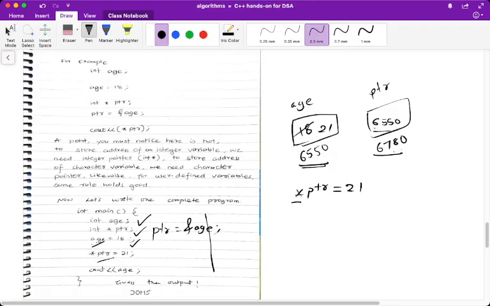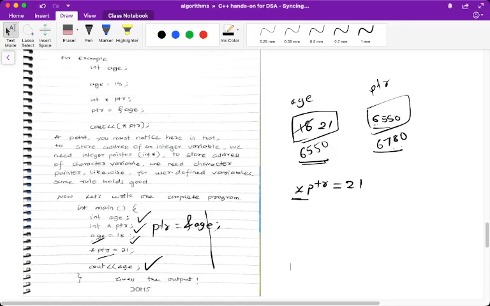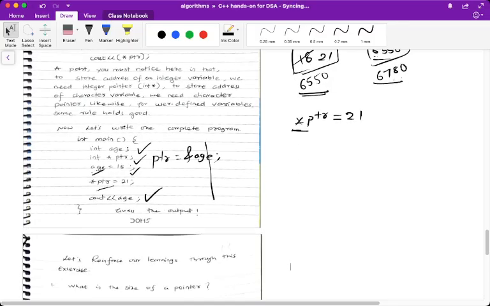Then when you say cout age, so what is the output? Can you guess? It is 21. It is modified. So this is how pointers are used to manipulate value of variables using their addresses. Now let's reinforce all the concepts we discussed.